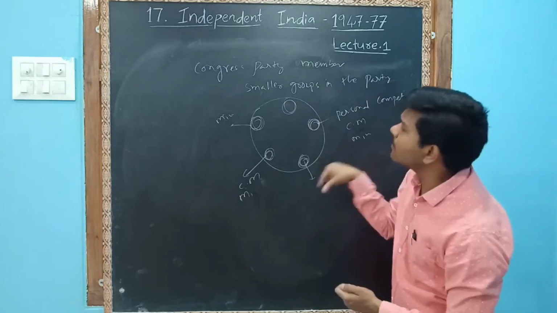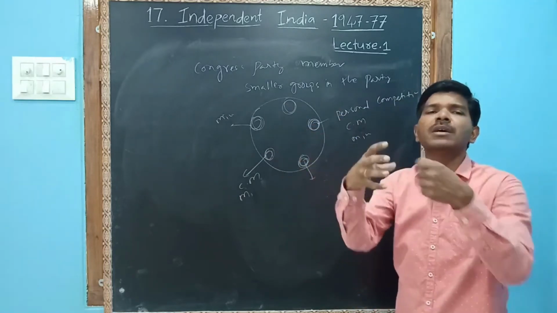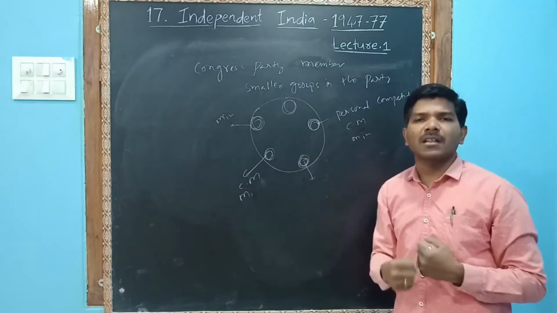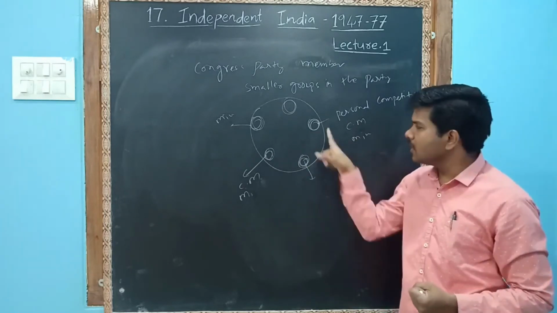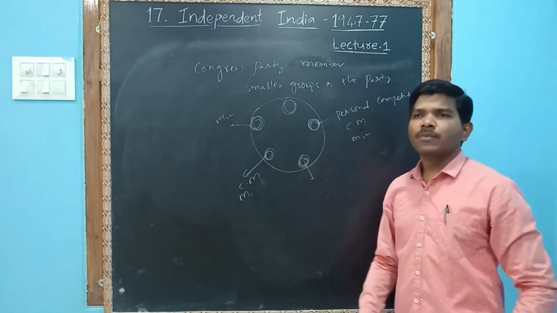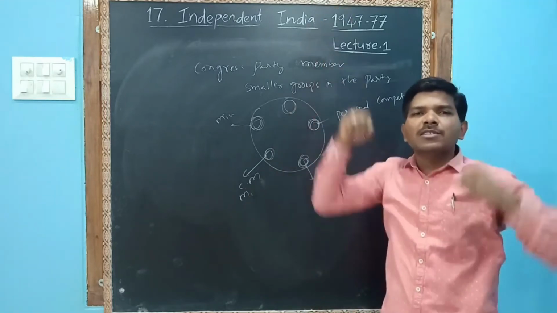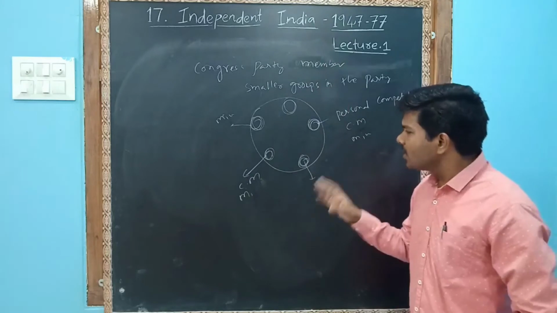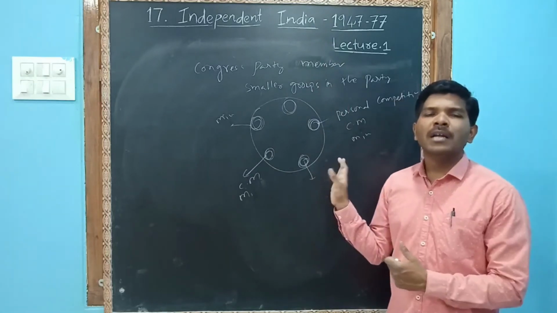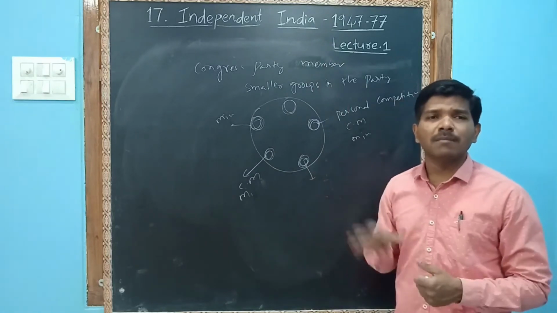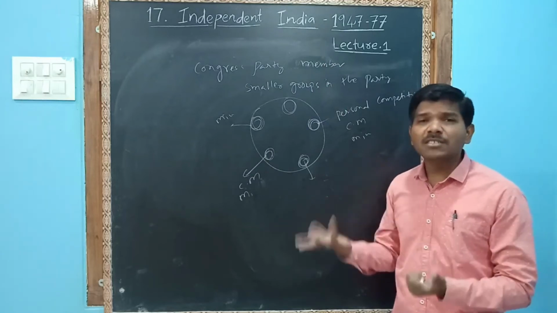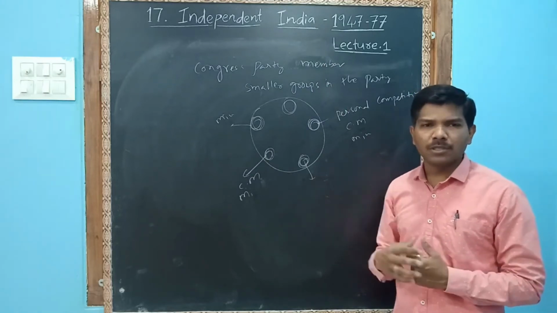But among the Congress party, these fluctuations are there, internal conflicts are there, internal fightings are there. They look like all are equal, all are the same, they look like they joined their hands, but in reality, these people have personal competition because they want minister posts, they want CM posts.